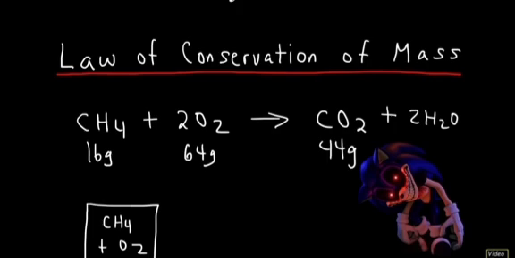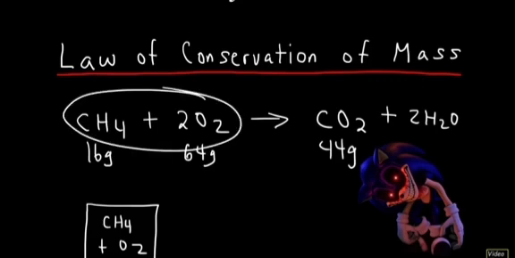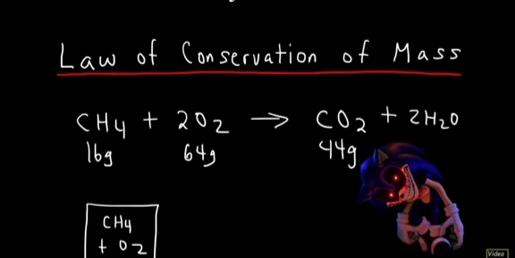According to the law of conservation of mass, how many grams of water should you expect to be present at the end of this reaction? Now think of the total mass of the reactants. The reactants are the stuff on the left side. We have 16 grams of methane and 64 grams of oxygen. So therefore, we're starting with 80 grams of reactants. So before the reaction, we had 80 grams of matter.